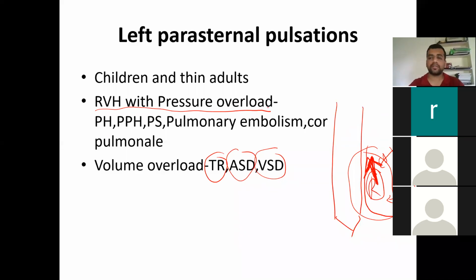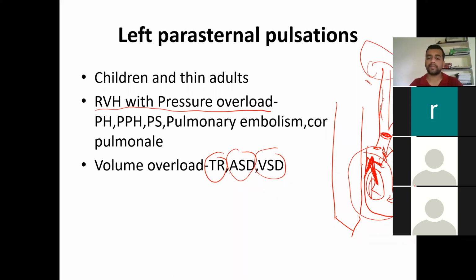So pressure overload, for example, if this is the pulmonary artery going out like this, and we have pulmonary stenosis or pulmonary artery hypertension, which is secondary to an embolism that has landed up here, or due to lung pathologies here, which are the lungs. Due to lung pathologies, there is development of pulmonary artery hypertension. That is also going to cause pressure overload conditions.